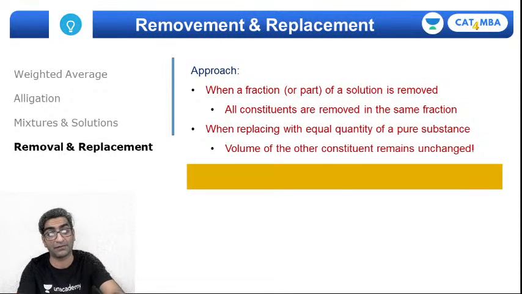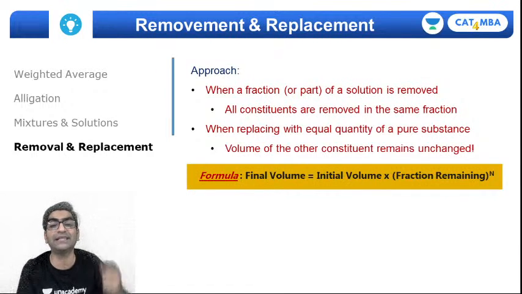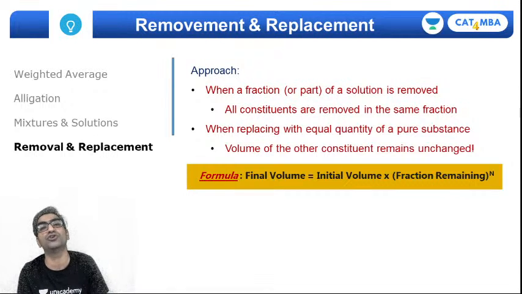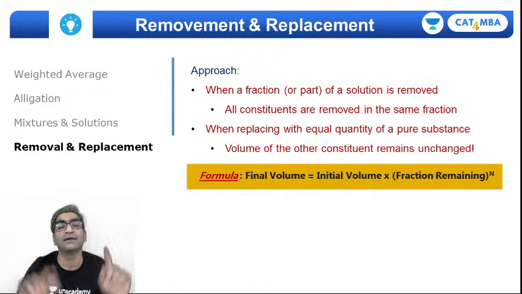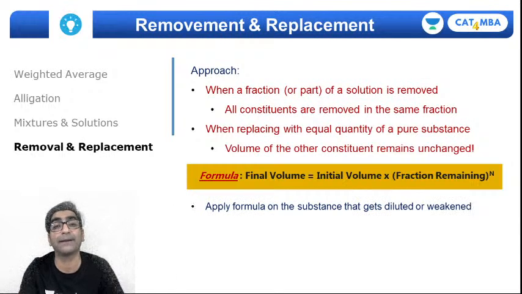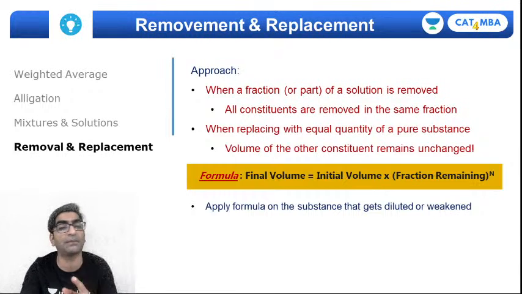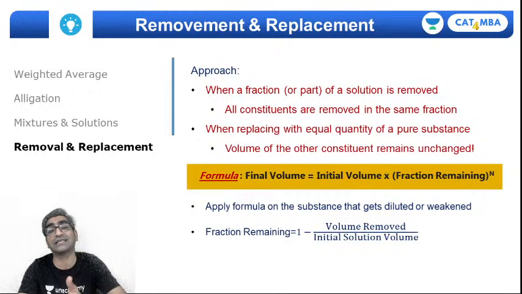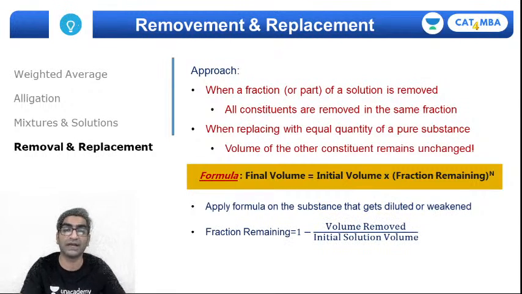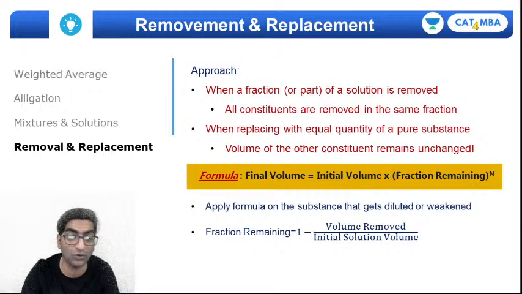And there is a direct formula for that, right? The direct formula is: for the substance that reduces, its final volume will be the initial volume into the fraction remaining, whole raised to the power n, where n is the number of iterations, right? So this is a formula that you can directly use. Obviously, points to remember. Number 1, apply this formula only on the substance that is reduced in volume, the one that is not being replaced. Number 2, the fraction remaining depends on the fraction removed, right? If you are removing 1/4, then the fraction remaining would be 1 minus that, so 3/4.